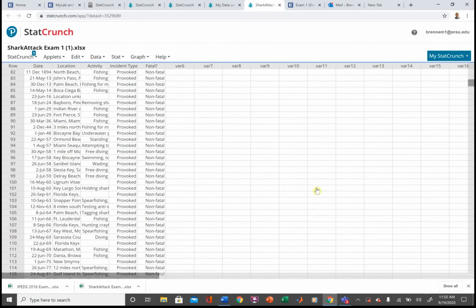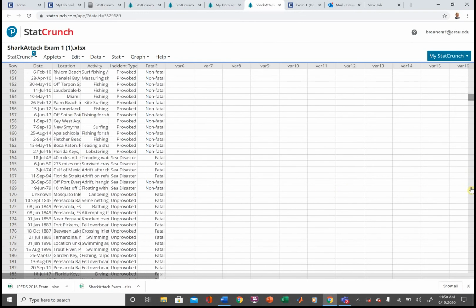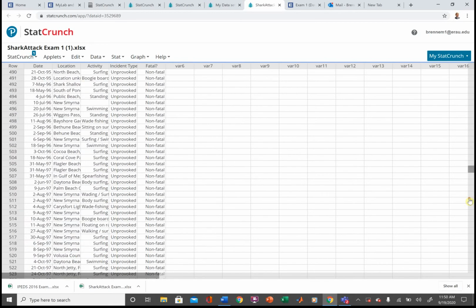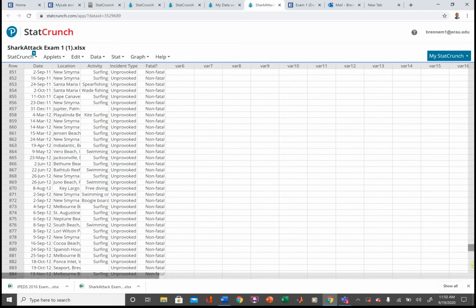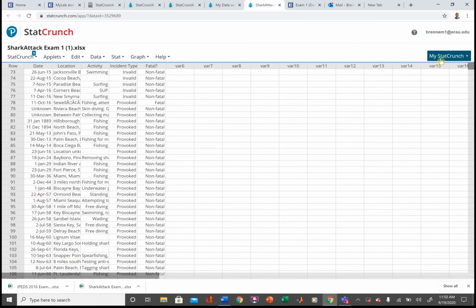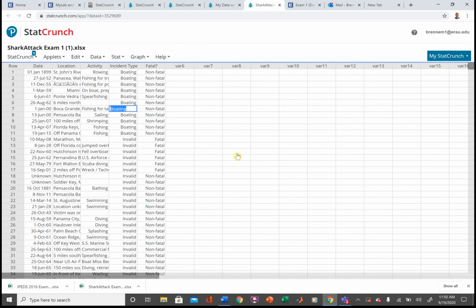So apparently here these people provoked a shark. Who would do that in their right mind? It's beyond me, but they did. This was like at a sea disaster. This was unprovoked. The person was just in the water not doing anything. And you can see the vast majority are unprovoked. And at the very bottom of the data set, there's nothing here that looks particularly suspect, okay?